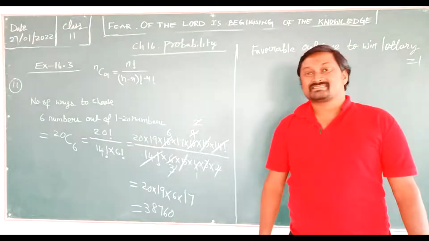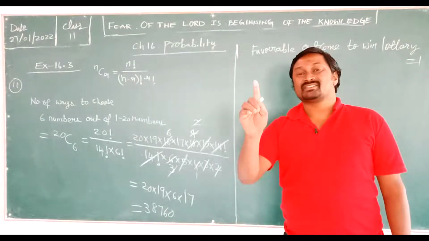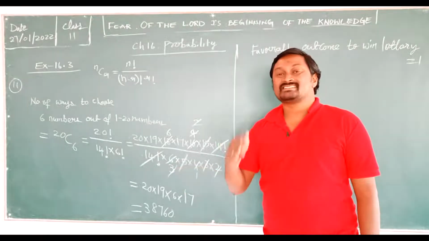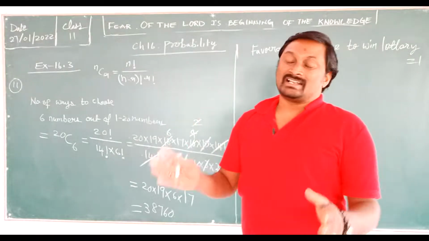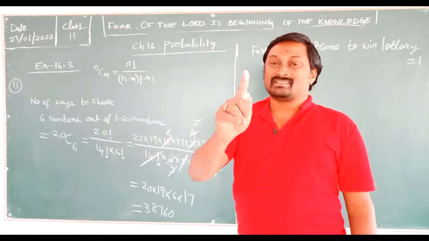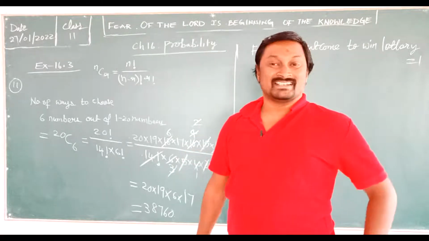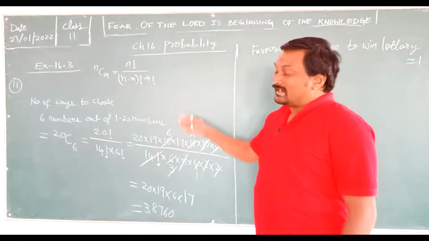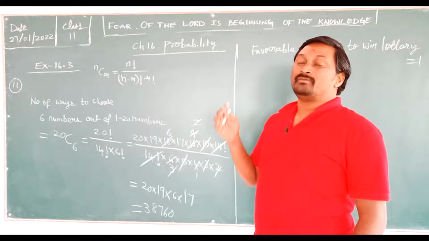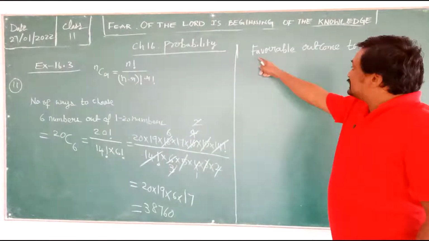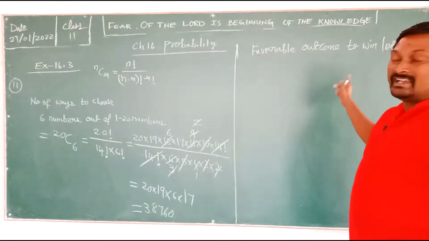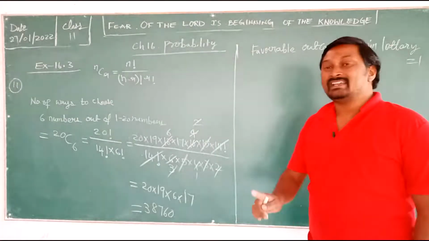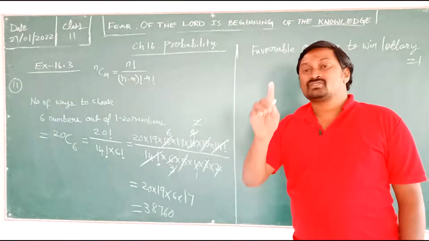So the committee always fixes only one person, not 100%, not 200%. So the lottery is only for one person. That person is the luckiest person, right? So here we are finding the chances of winning a lottery ticket. So the favorable outcome to win the lottery is nothing but one. Why is it? The committee has already fixed only one number.